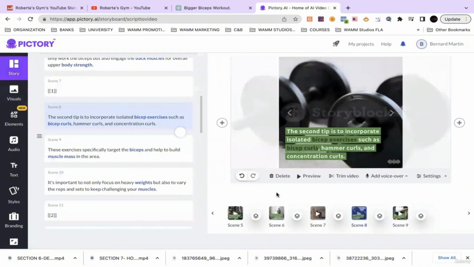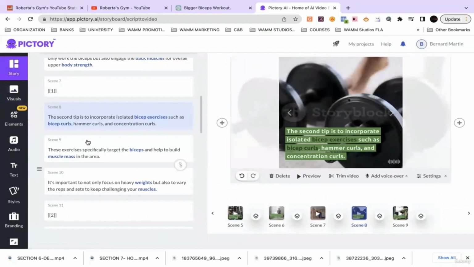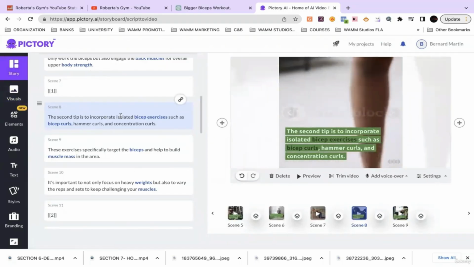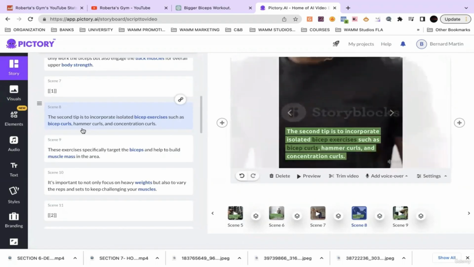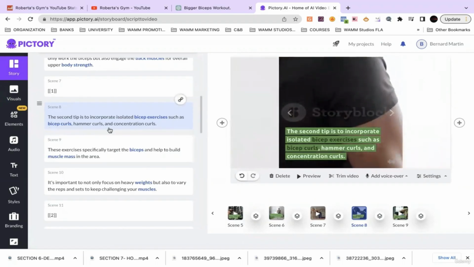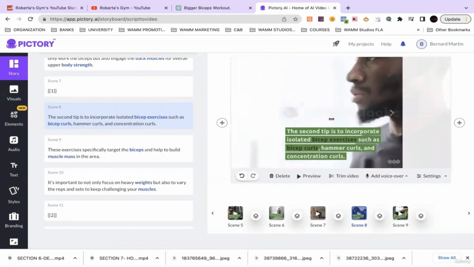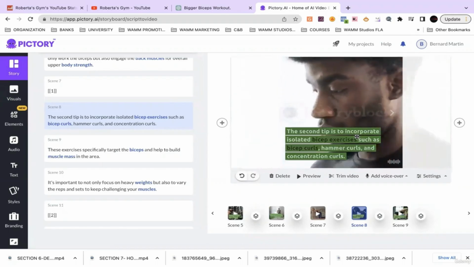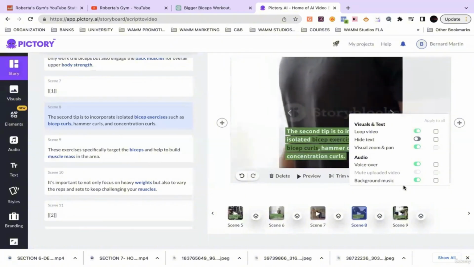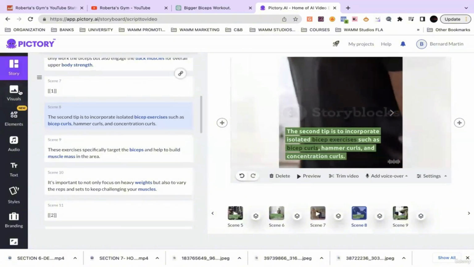But like scene 8, look at what they got. The second tip is to incorporate isolated bicep exercises such as bicep curls, hammer curls, and concentrated curls. They got a video of them doing curls. These are bicep curls. You see how efficient this is.